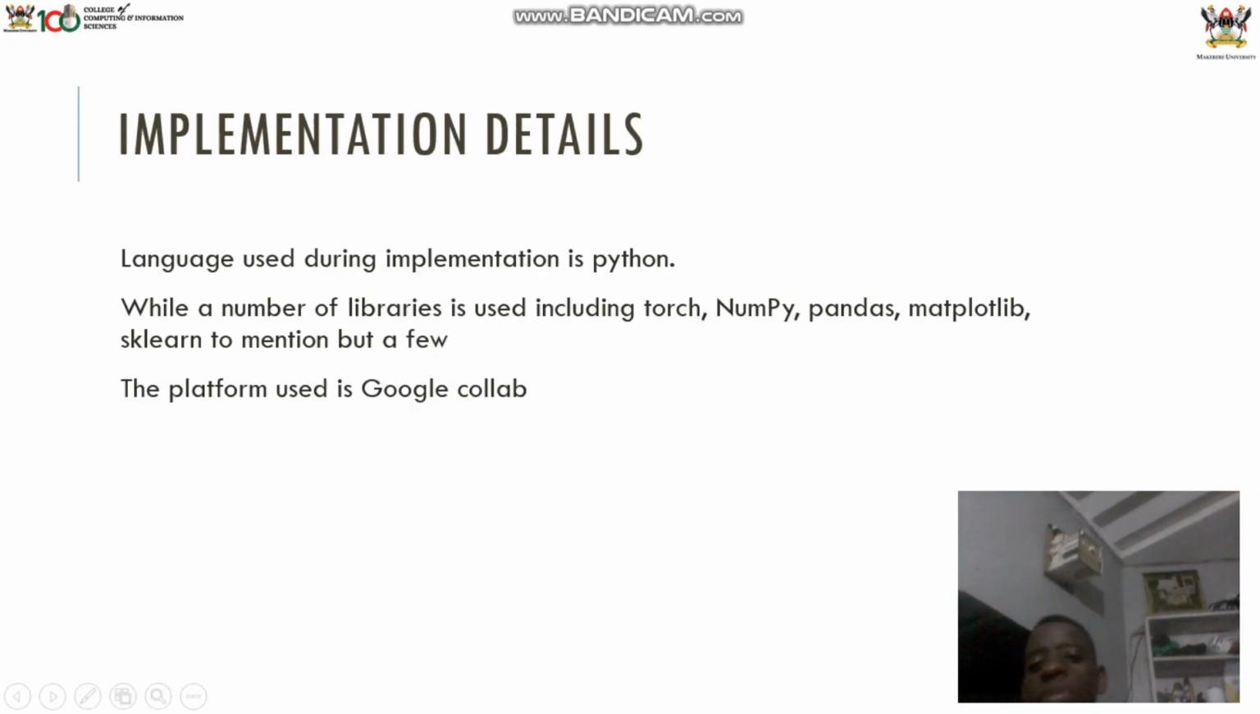The language used during the implementation of the models is Python, while a number of libraries are used: Torch, NumPy for handling the calculations, Pandas for loading the dataset, and Matplotlib for constructing the visualizations, and scikit-learn mentioned by the few. Then the platform used is Google Colab, which provides the CPU and RAM,